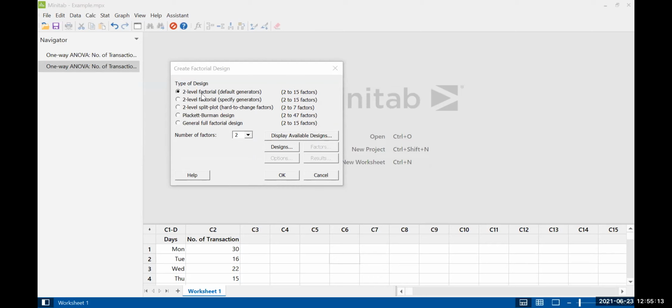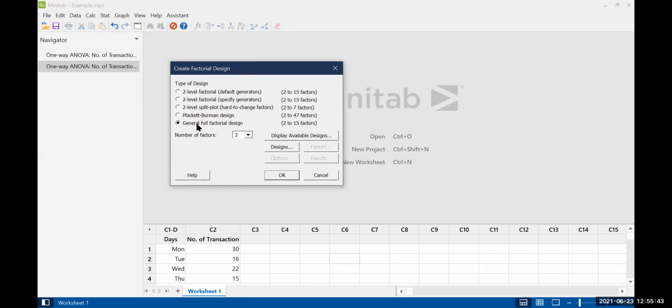Like two-level factors, meaning all the factors have only two levels. That means we have a linear relationship between the factors and the response. Two-level split plot or Plackett-Burman or like that, number of factors two or like that. This is for more factors, up to 47.